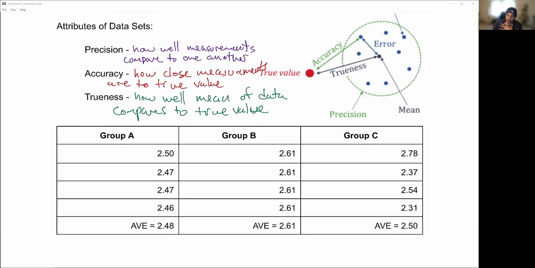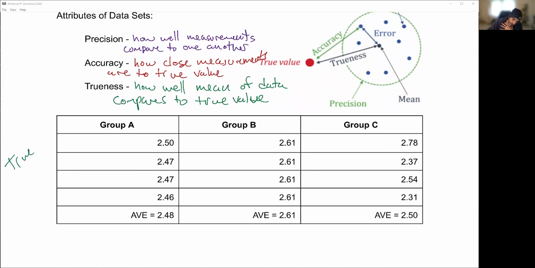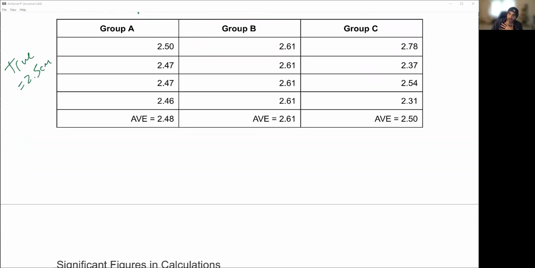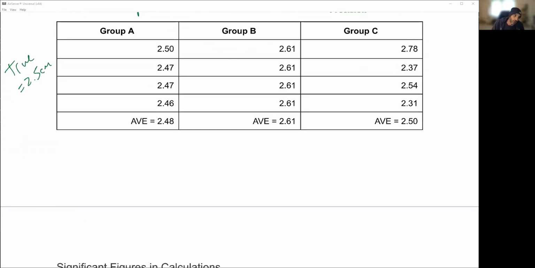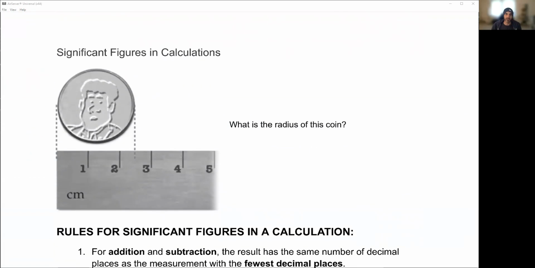So group A, group B, and group C. The true value, because we're talking about that coin, is 2.50. Okay? 2.5. All right, so how is the precision? How is the accuracy? And how is the trueness for each of these groups? So go through these and we're going to talk about it in class: precision, accurate, or true. Okay. All right, good.